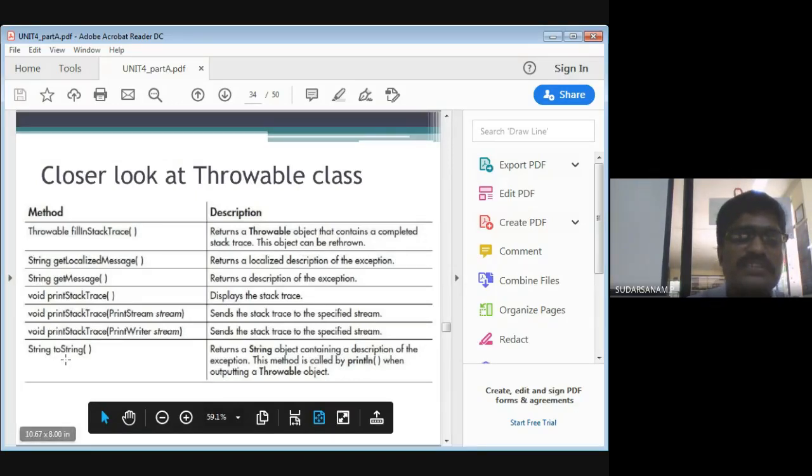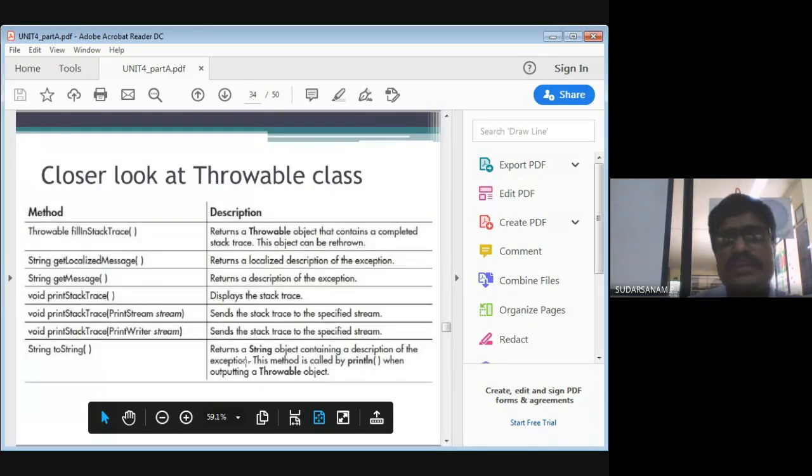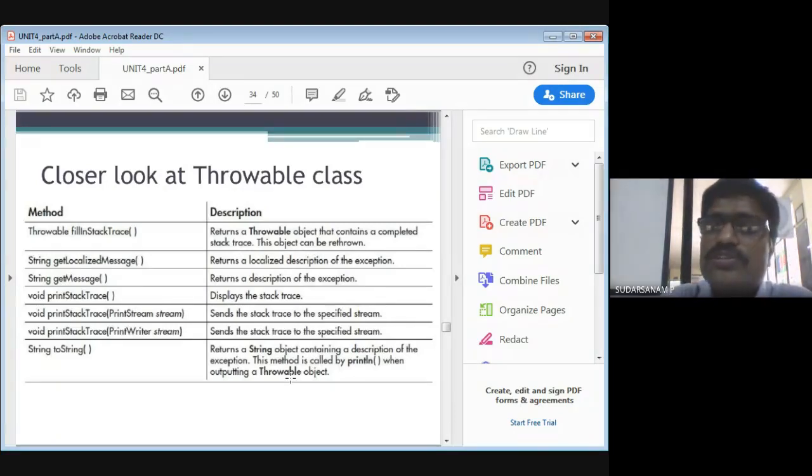Next is void print stack trace with print writer stream. It sends the stack trace to the specified stream. Then string to string returns a string object containing the description of the exception. So these are the many methods, and some more exceptions are available. This is in our syllabus.